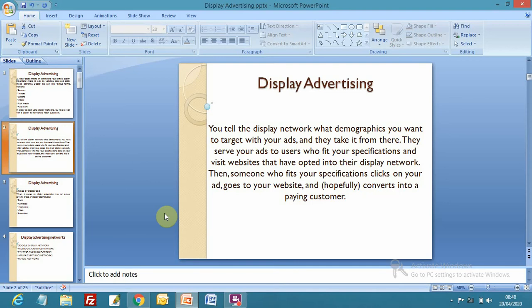My client is a hotelier in the hospitality industry, and I am going to display the advertisement with the Google Display Network. So I will tell the Google Display Network what demographics to target. I want to target for my client the people who want to visit Mussoorie. Target with your advertisements and they take it from there.